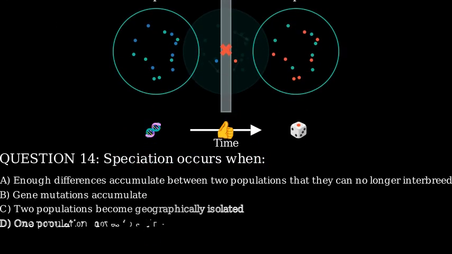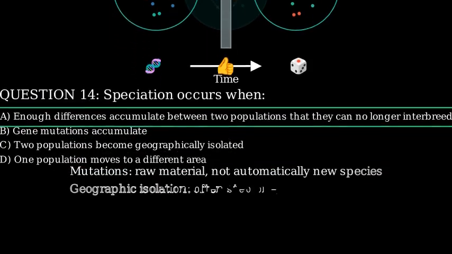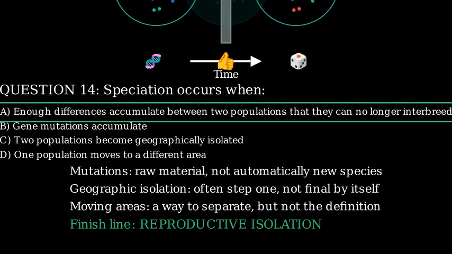Therefore, speciation occurs when enough differences accumulate that the groups are reproductively isolated. That is option A. We will highlight it now. The other choices describe steps that can lead to speciation, but they are not the defining event.